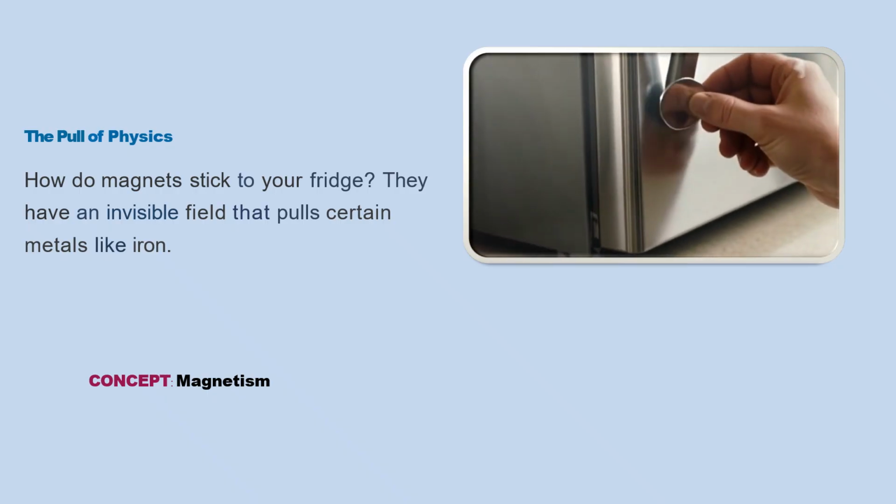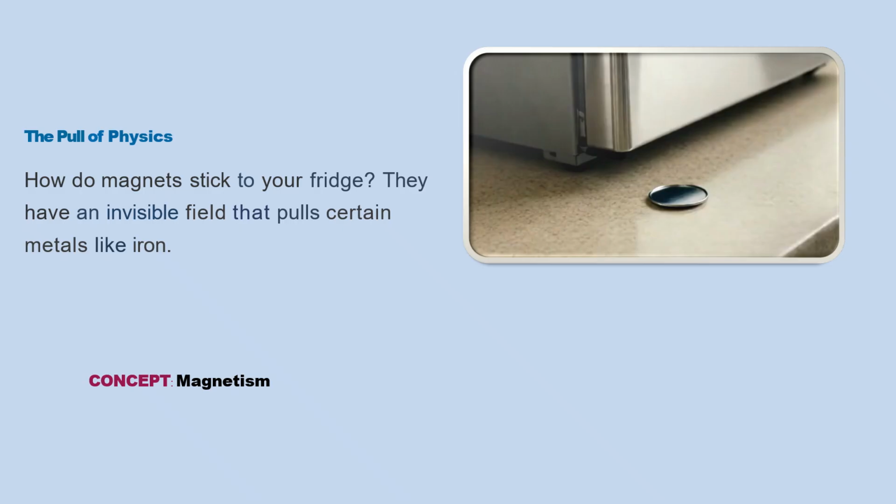When we bring a magnet close to it, the magnet sticks to the fridge without any glue or tape. Why does this happen? This is because magnets have an invisible power, yes, invisible, called a magnetic field. Can you see this field? No, because it is invisible, but it is very powerful. The fridge is made of a metal called iron or steel which contains iron in it. Magnets can pull certain metals like iron towards themselves. When the magnet comes near the fridge, the magnetic field pulls the iron surface and the magnet sticks.